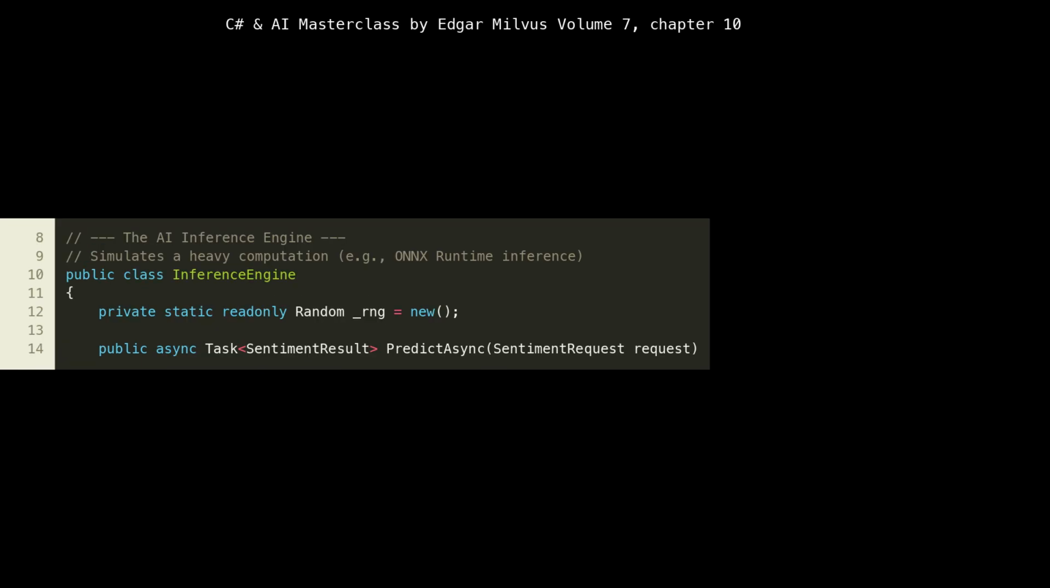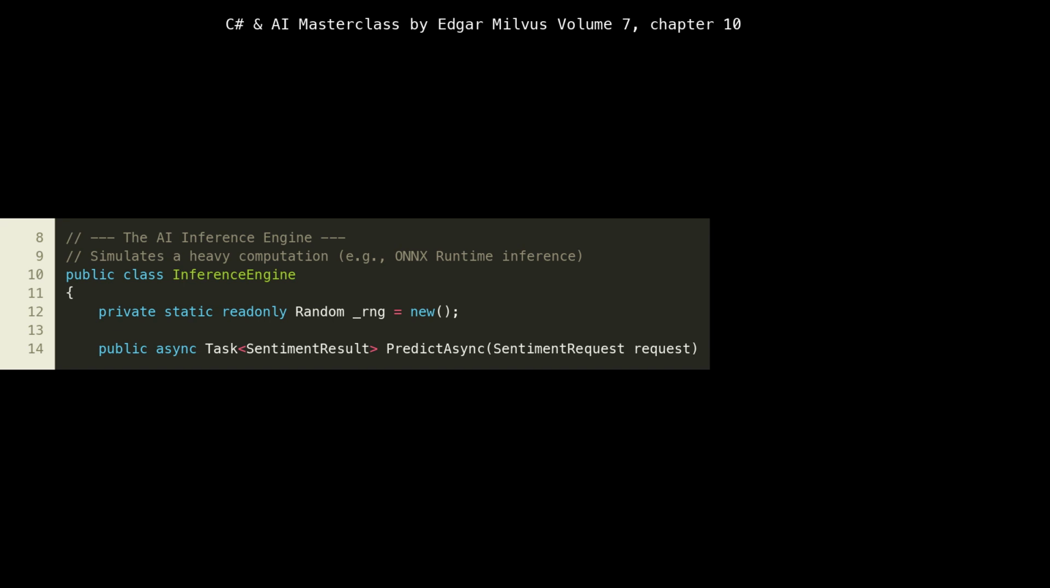systems. Here, we introduce InferenceEngine, which simulates the core AI workload. Notice that we're simulating a heavy computation at line 9. In a real-world scenario, this would be where an AI model, like a large language model or a computer vision model, is loaded and executed.